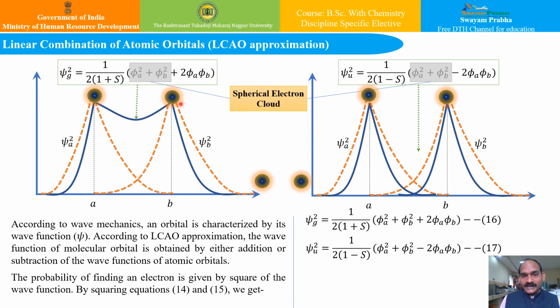However, they differ by this term. In one case, this particular part, that is 2 phi a phi b, is plus, that is, it is in addition to this part, and in the other case it is subtracted from this part. That means in one case it is adding up to phi a square plus phi b square, and therefore the overall energy function which we get is of this form.